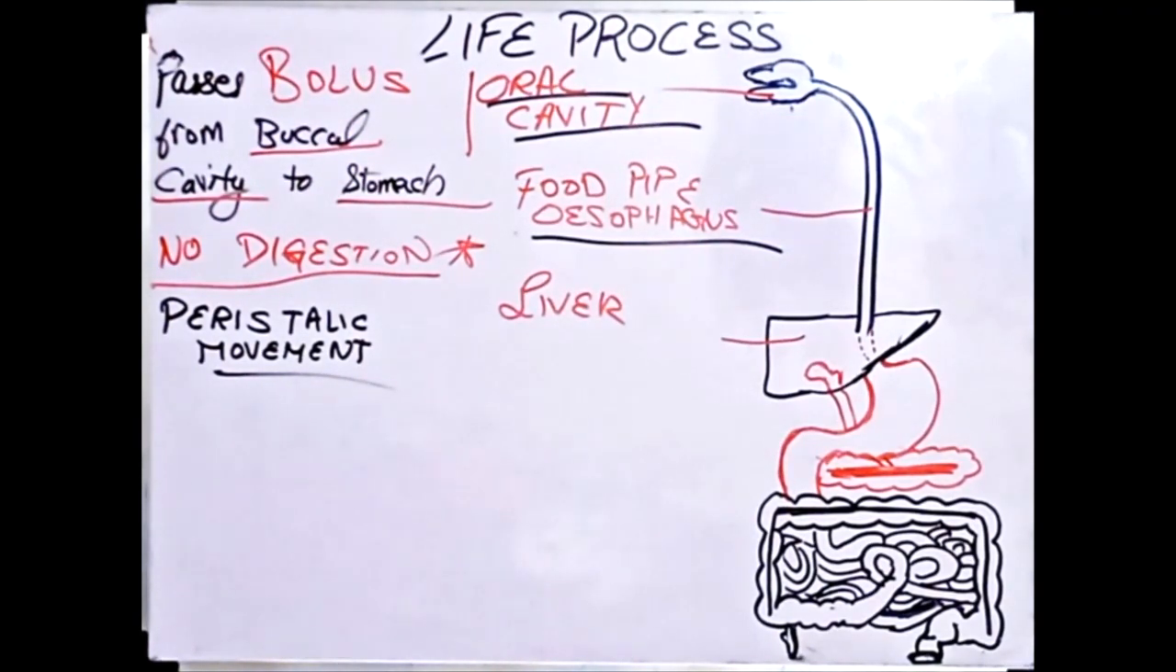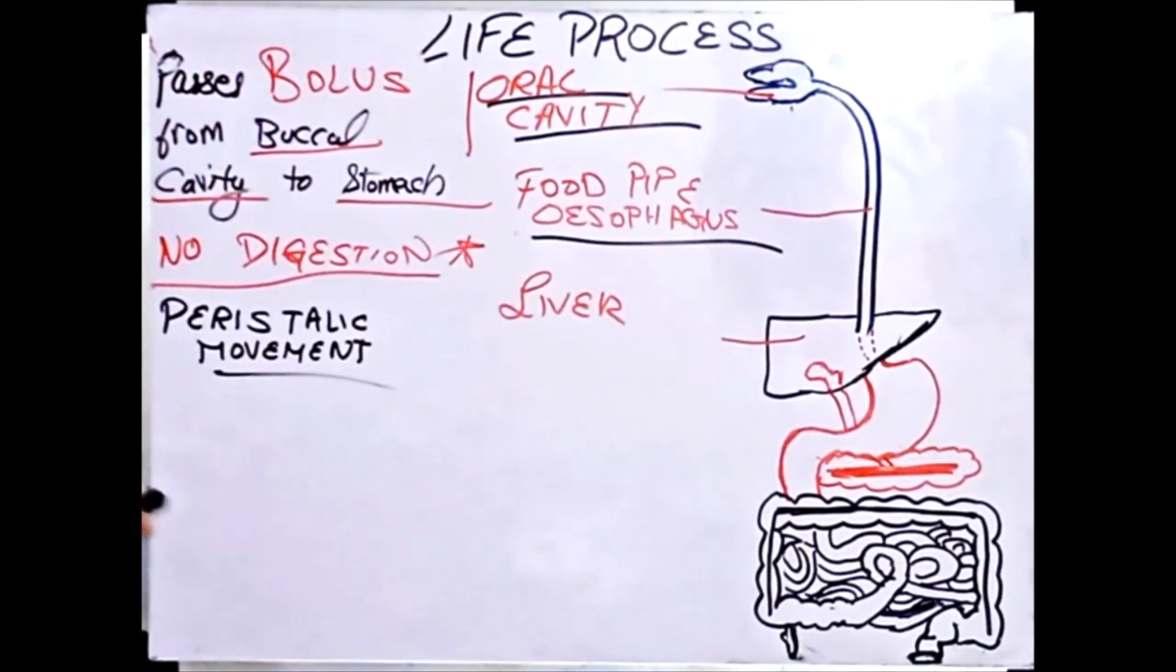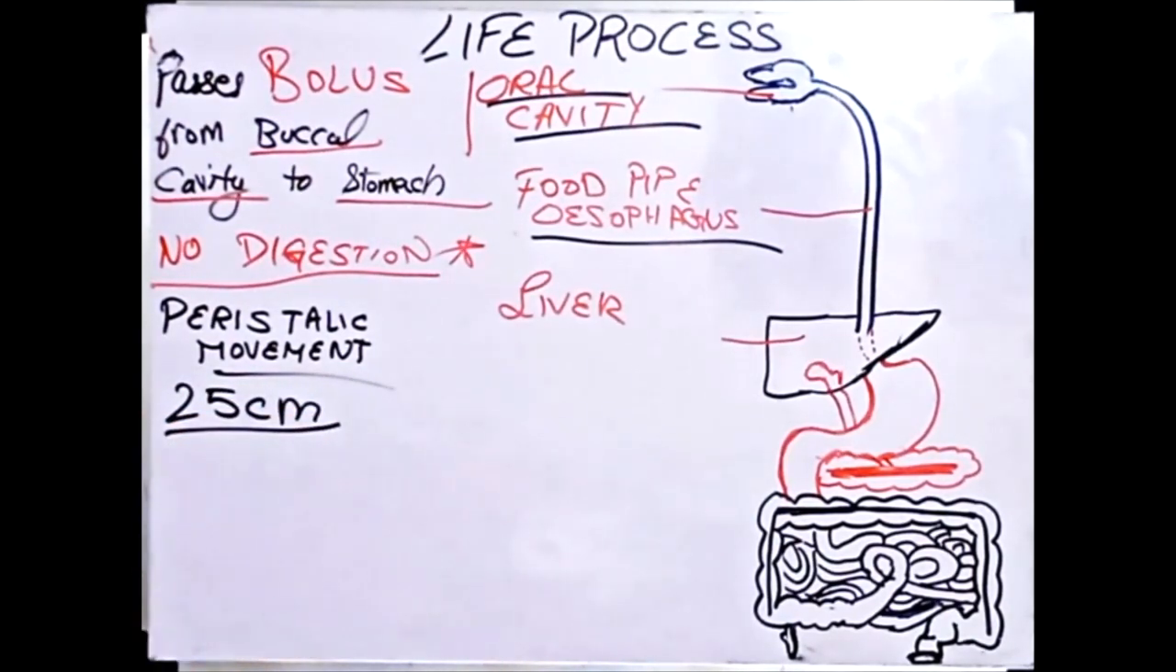Okay, so we are done with this. I don't think I'm left with anything in the food pipe. The last thing is its measurement. It's approximately 25 centimeter. Yeah, it's 25 centimeter only. Your food pipe passes bolus, no digestion takes place, and it has peristaltic movement. Please take a screenshot or write it down wherever you want to.